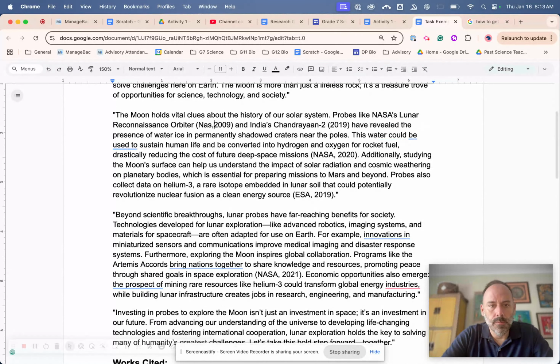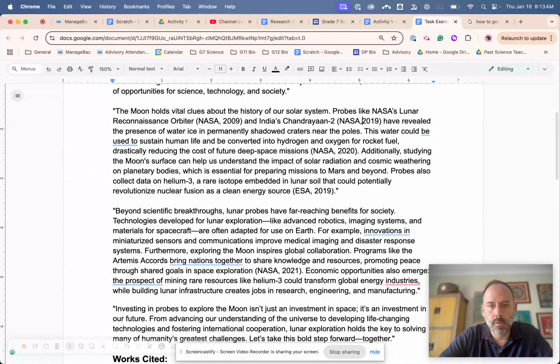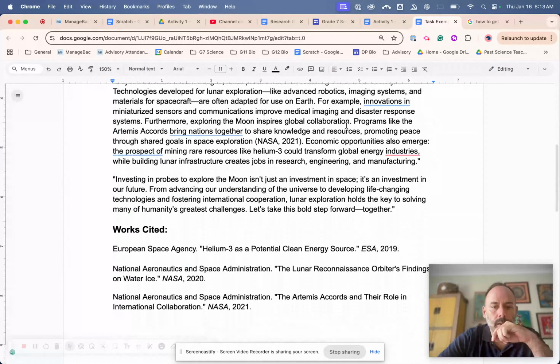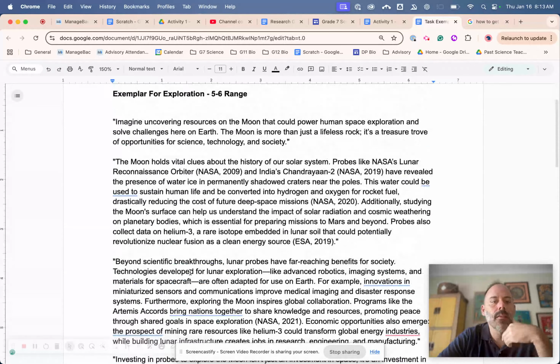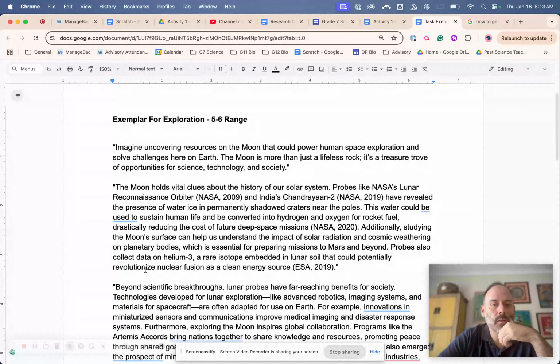Within here. So I have the in-text references throughout the page, right? They're MLA format, and at the bottom here I have my works cited. Okay, so this is what your first draft could look like, and then we can work on improving it.